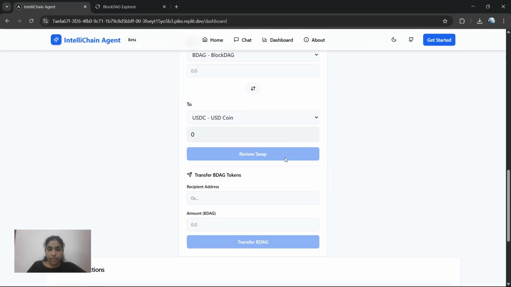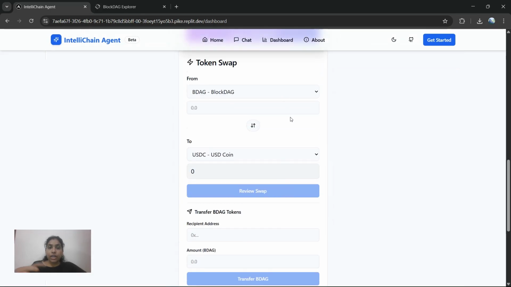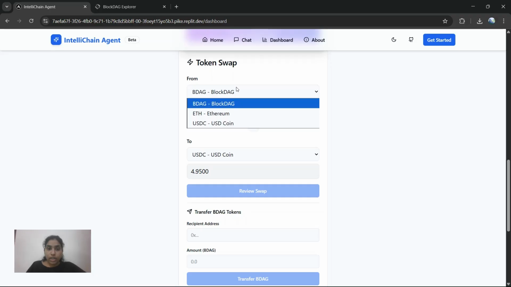And you can also connect your MetaMask wallet here, and we can convert it. We also have a converter, like BlockDAG to USDC: if we have five amount, how much it will be in a USDC coin, how much it will cost if we swap it, etc. can be easily visible here. So you can see it.